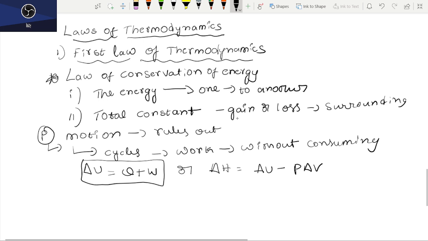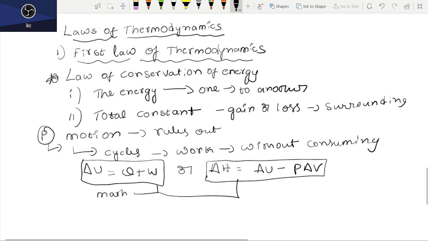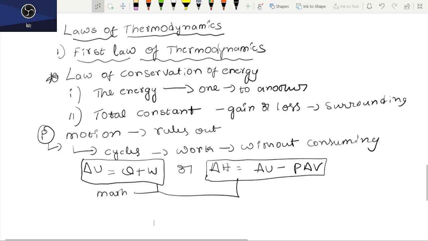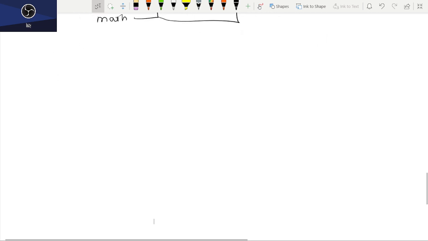You may get a direct question: what is the mathematical expression for the first law of thermodynamics?